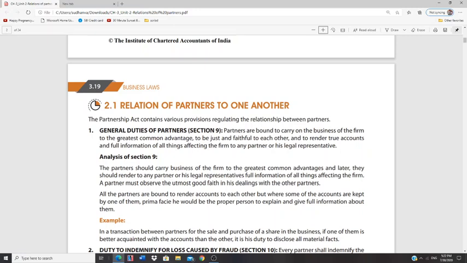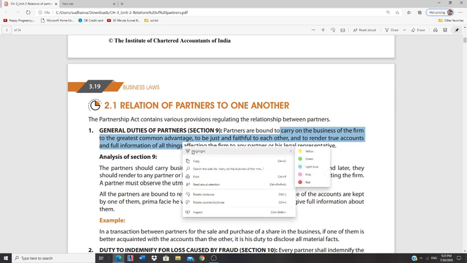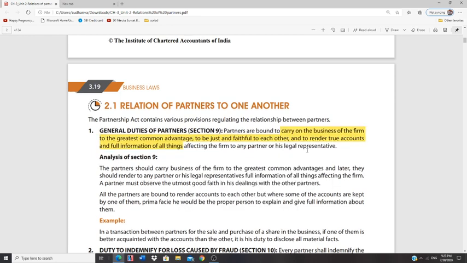These 3 points: carry on the business of the firm to the greatest common advantage; be just and faithful to each other; and render true accounts and full information of all things. Okay, so this is one of the basic things.